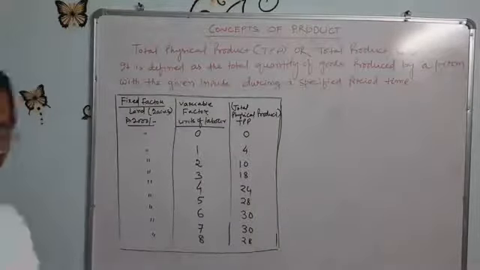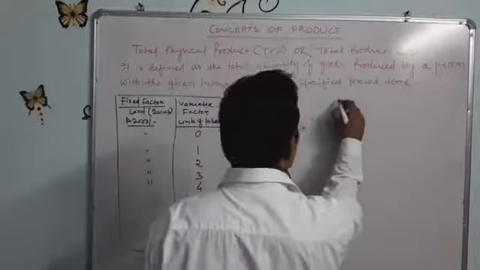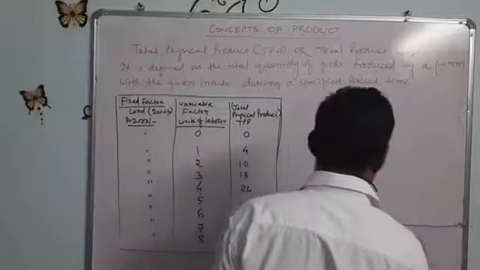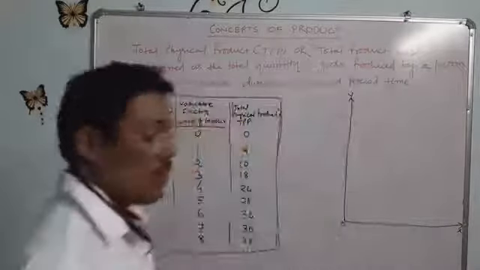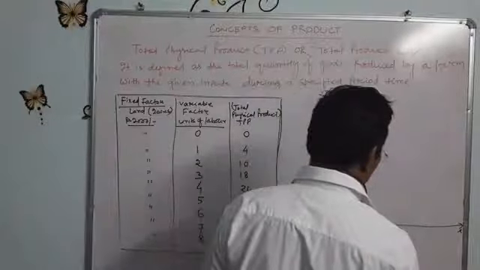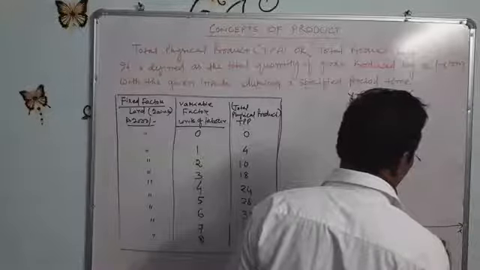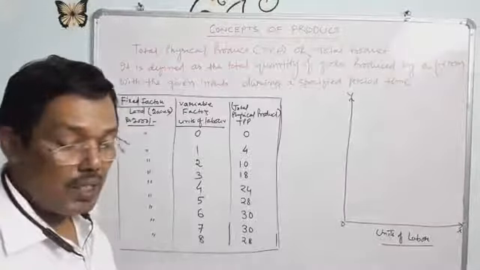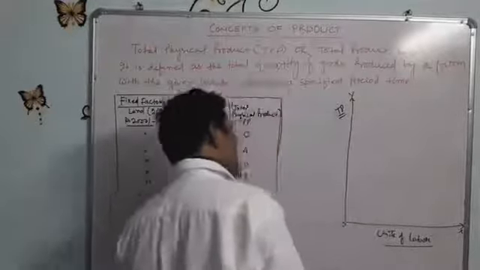Now we can draw this diagram. This is the x-axis and this is the y-axis. The x-axis represents the units of labor and the y-axis represents the total product, TP, in units.